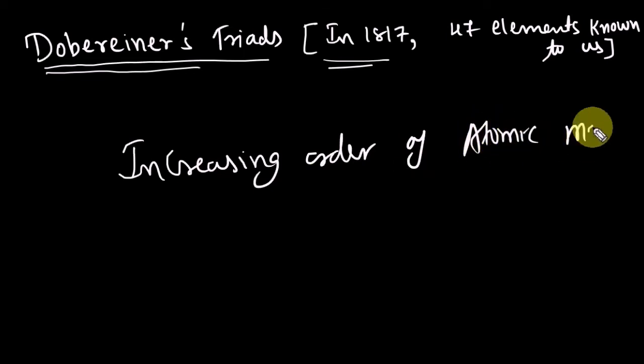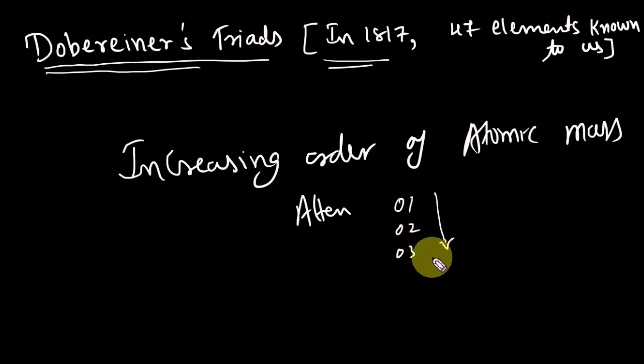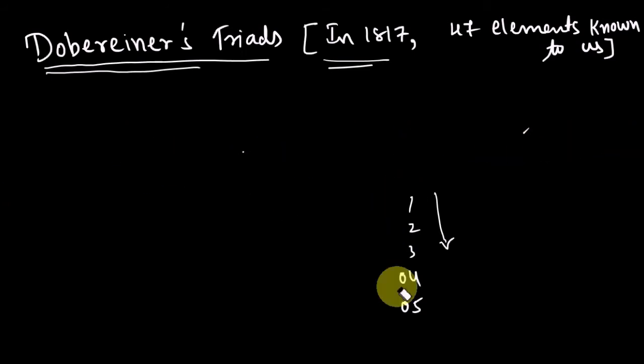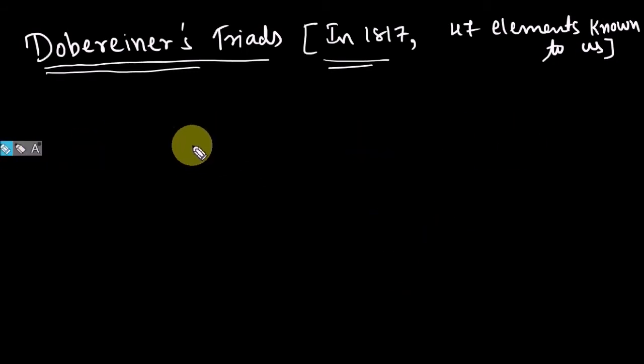In an attendance register, the roll numbers are written starting from roll number 1, 2, 3. So what is this called? Increasing order. Students write their names in the attendance register in increasing roll number. Likewise, Dobereiner started the classification of elements by atomic mass, arranging them in increasing order of atomic mass.